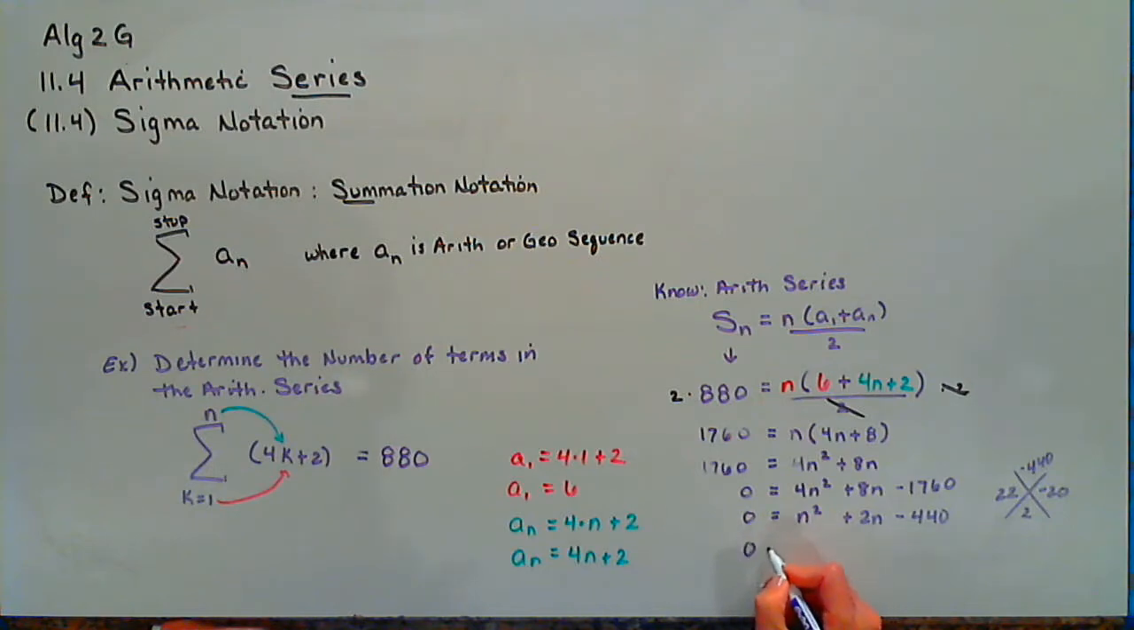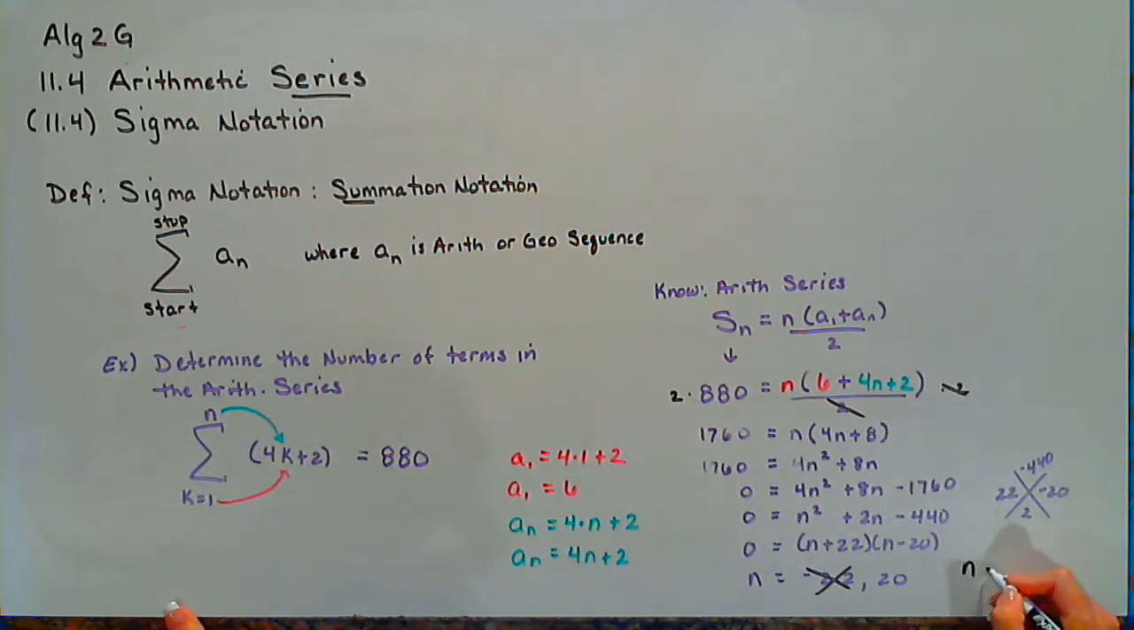Since you all know how to factor, I end up with 2 factors, n plus 22 times n minus 20, which leaves me with 2 possible solutions, negative 22 or positive 20. But since we are talking about the number of terms that we are adding together, and we need to have a natural number, negative 22 is not natural. So we end up with a total of 20 terms that when added together will give us a sum of 880.